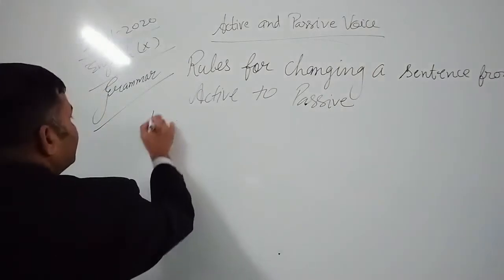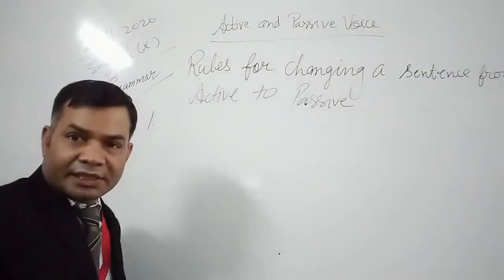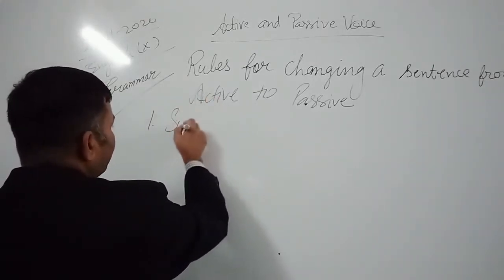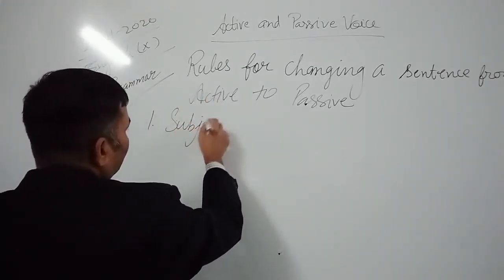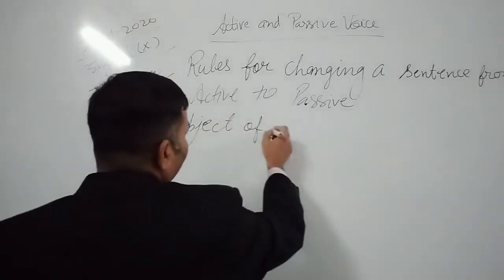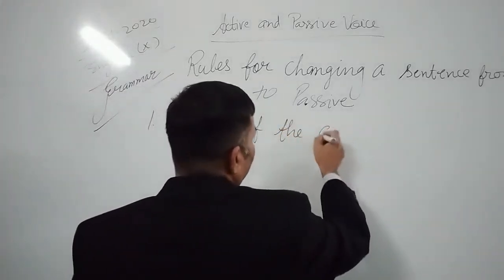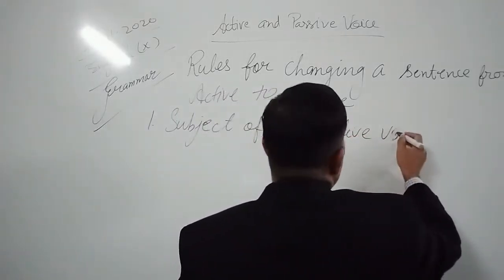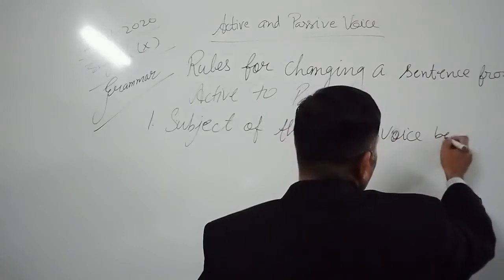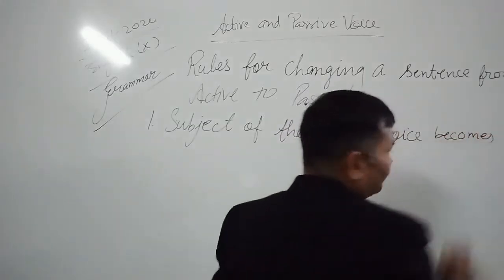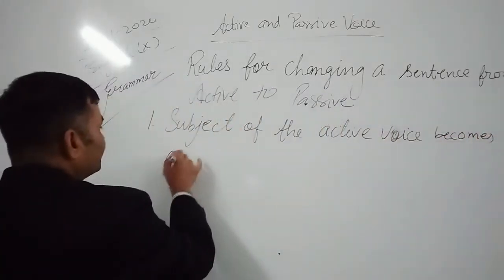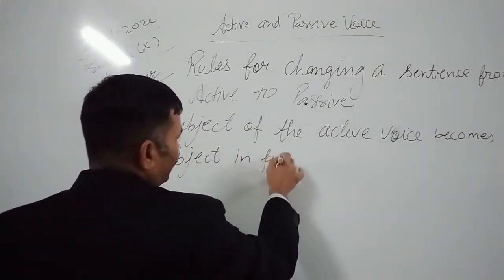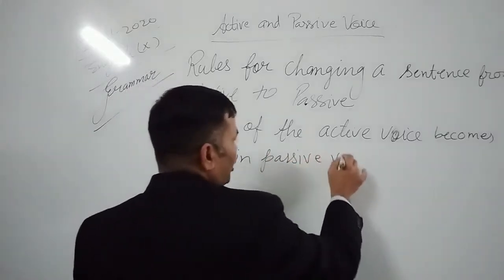So first thing which we have just discussed, subject of the active voice becomes object in passive voice.